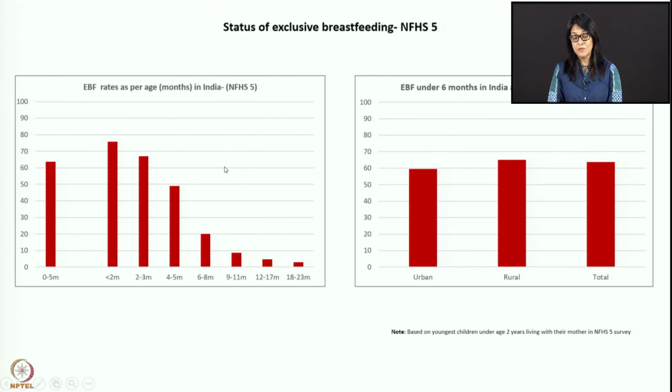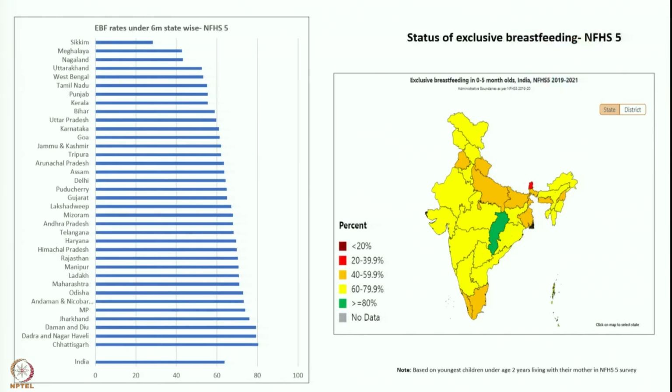This is also a call for pediatricians to please start exclusive breastfeeding at birth as well as up till 6 months of age. Again, there is not much difference between urban and rural; the rural rate is a little higher.